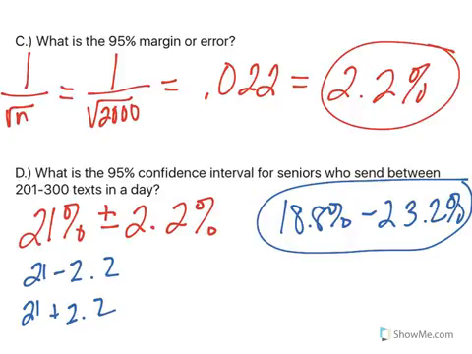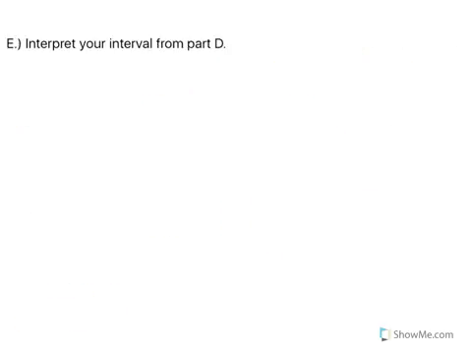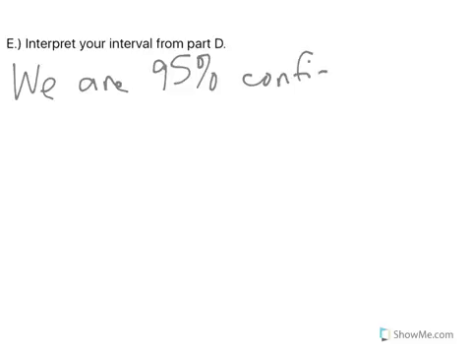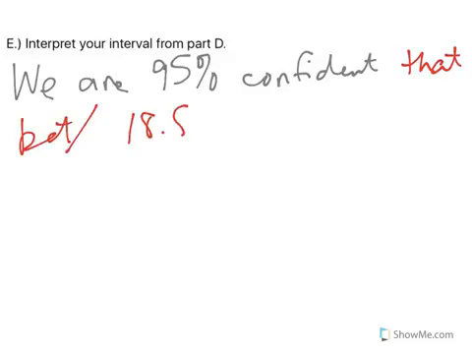And I know that you're thinking, part E, interpret the interval. What does that confidence interval mean? So I always think of these as Mad Libs. We start with, we are 95% confident. What are we confident about? Well, we're confident that between 18.8% and 23.2%, right, there's my confidence interval.